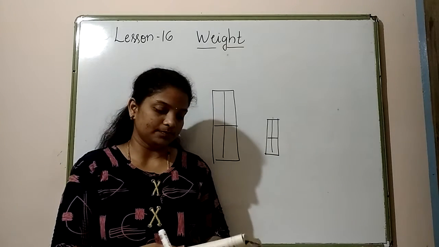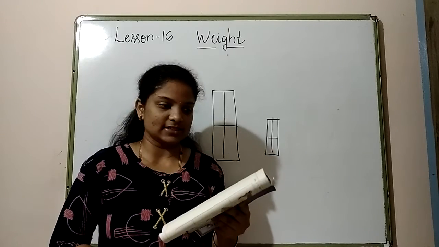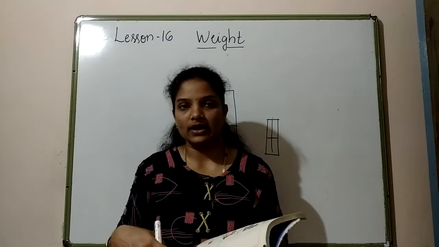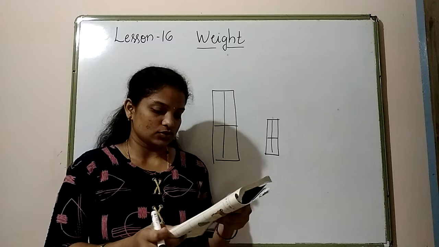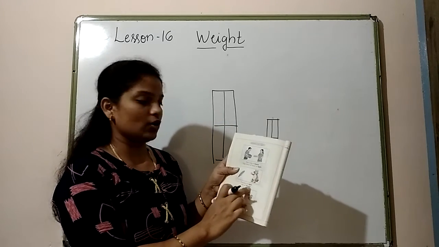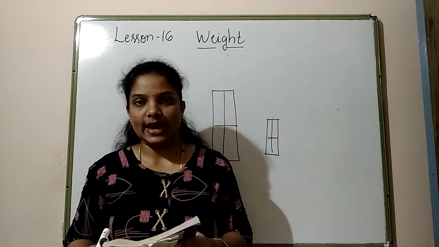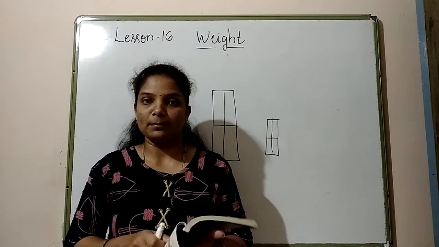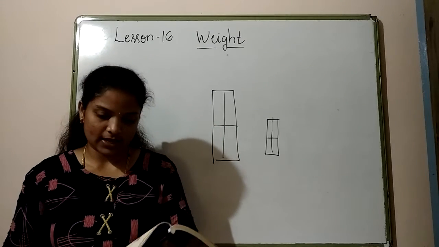So compared to your school bag, your book is light. Okay, your book is light compared to your school bag. School bag is heavy compared to book, right? So those are the examples. So you can read here, feather is light, doll is heavy. So feather means quill. So feather is light, doll is heavy. Pumpkin is heavy, orange is light. Pumpkin will be of bigger size, so that will be heavy, and orange will be light.